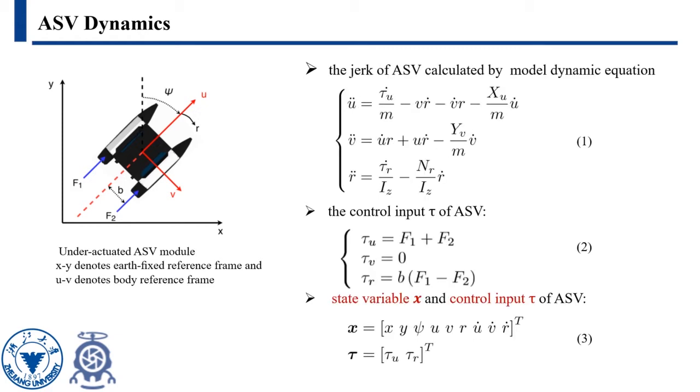For the under-actuated ASV model discussed in this paper, the two motor thrusters are unable to provide direct control in sway velocity. Thus, tau u equals F1 plus F2, and tau v equals 0. For the final trajectory, the state variable x contains position, velocity, and acceleration. Tau denotes the control inputs for the ASV.